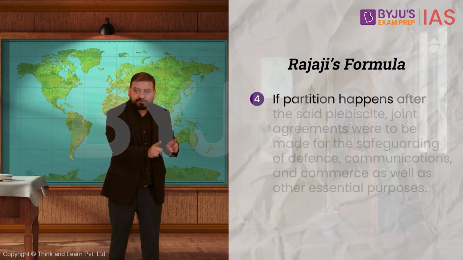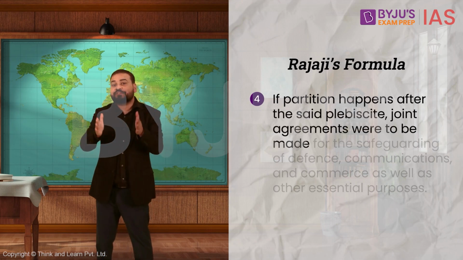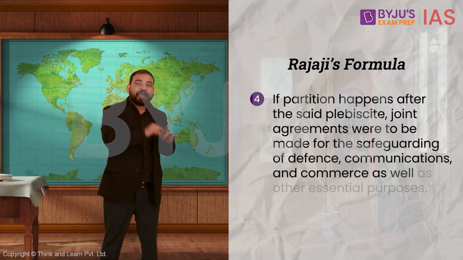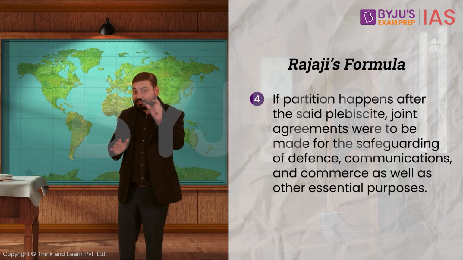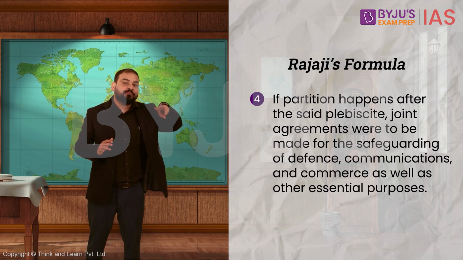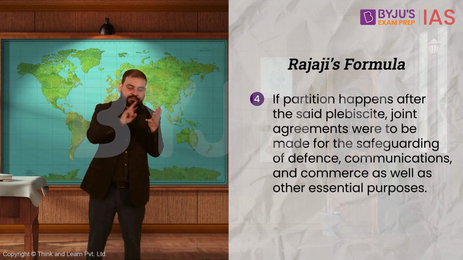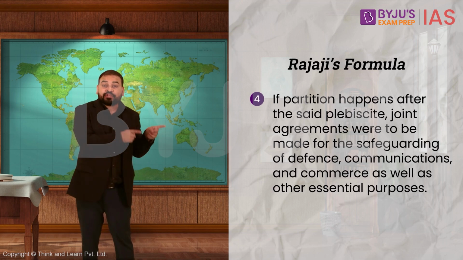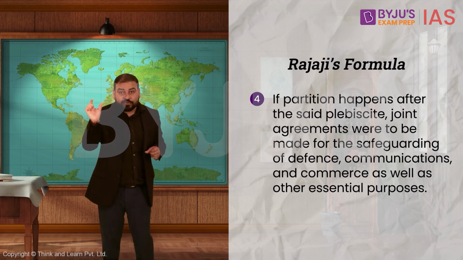If partition happens after the said plebiscite, joint agreements were to be made for the safeguarding of defense, communications, and commerce, as well as other essential purposes. Now, you all can understand, this was very strategic. This meant that if two nations emerged, Pakistan and India, both nations would work together in defense establishments such as that of the army and do business with each other. It was clear that this would be a guarantee of a union between the two countries.